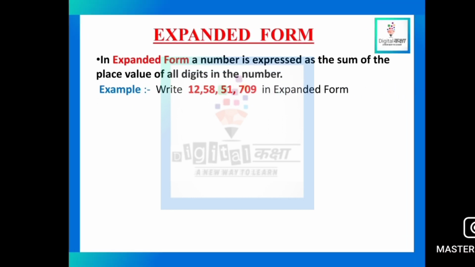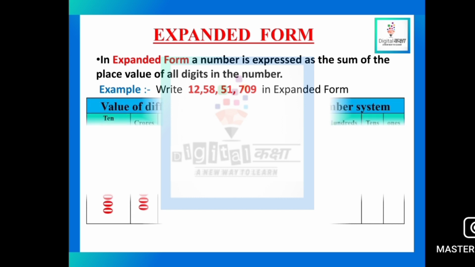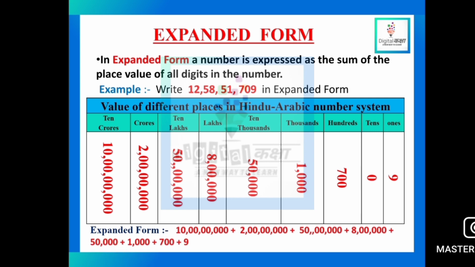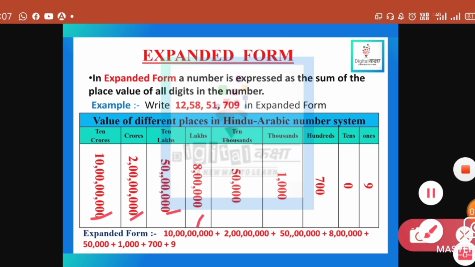Example: you have to write the expanded form of the given number, 12 crore 8 lakh 51,709. How will you write? First you will place all digits according to the number system. This is how you will place them. 10 crore, you know. So here you have the place values of all the numbers. Then the expanded form will be this. You will simply write all these numbers as addition.